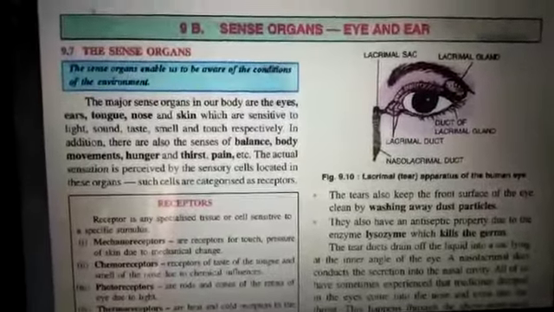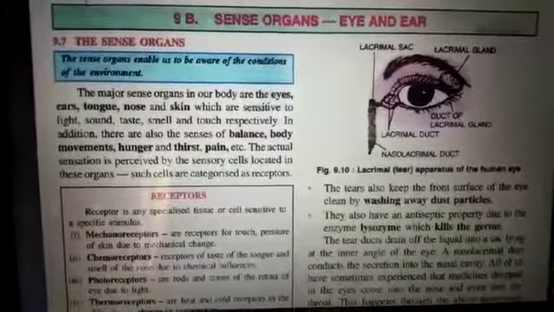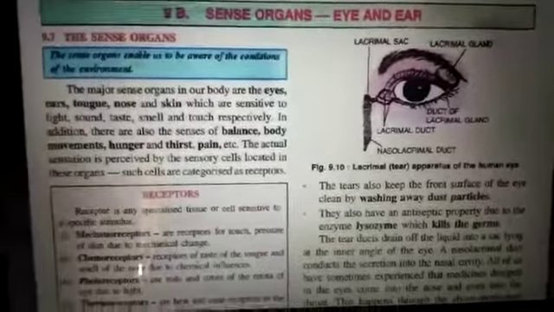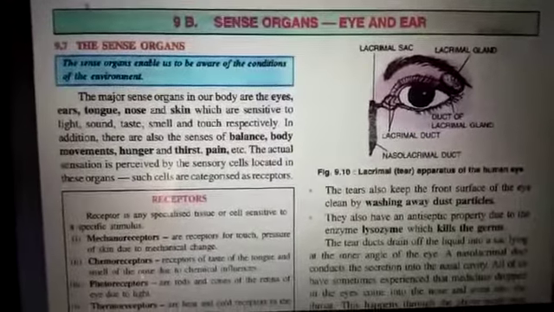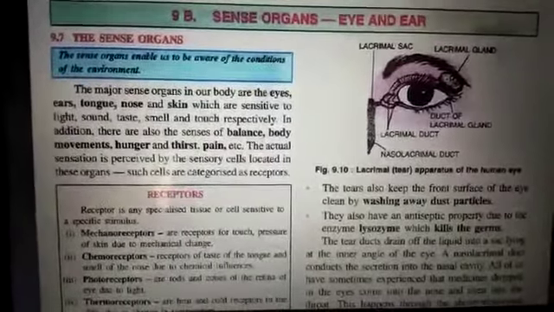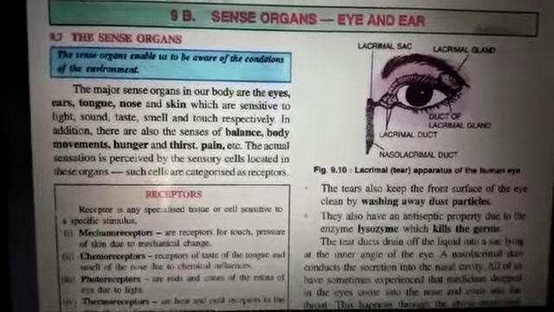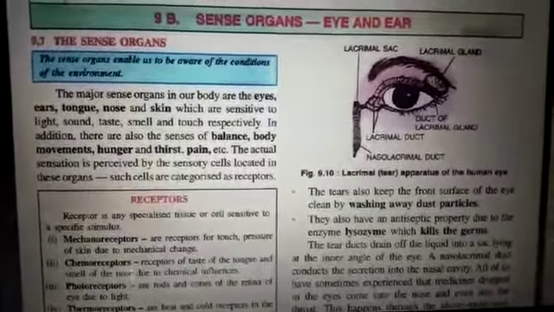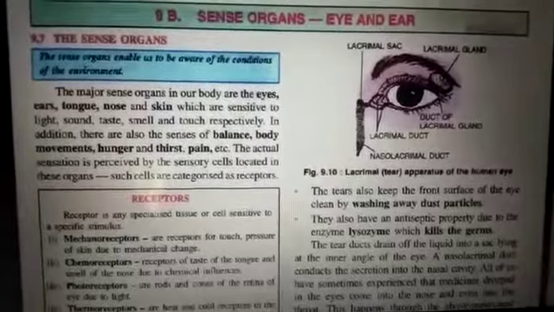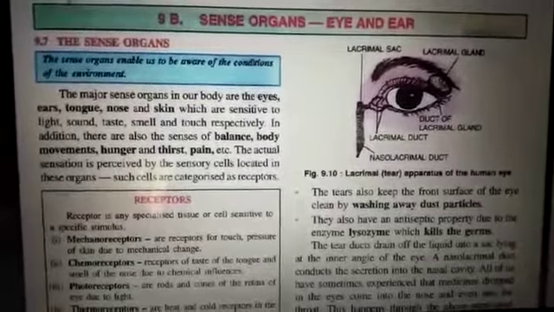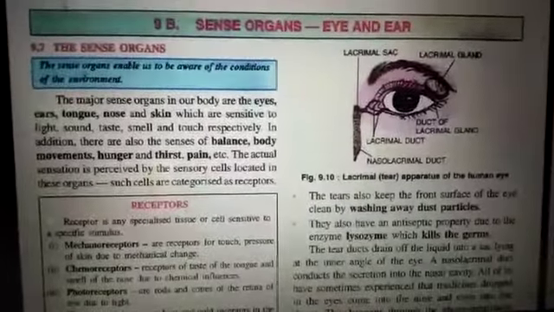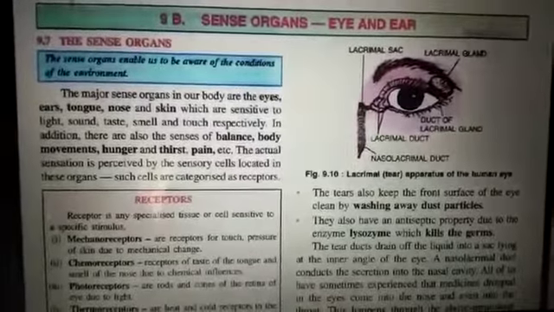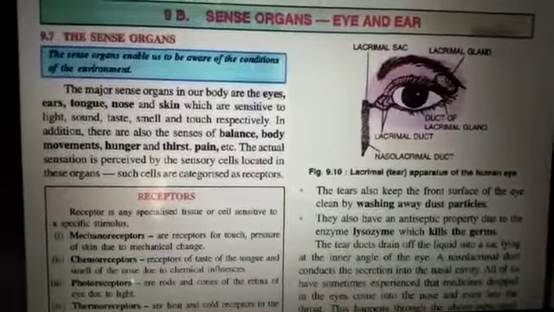Now moving on to the next topic, that is sense organs, eye and ear. There are 5 different types of sense organs in our body: eyes, ears, tongue, nose, skin, which are sensitive to light, sound, taste, smell and touch respectively. In addition, we also have some senses for balance, body movements, hunger, thirst, pain, etc.